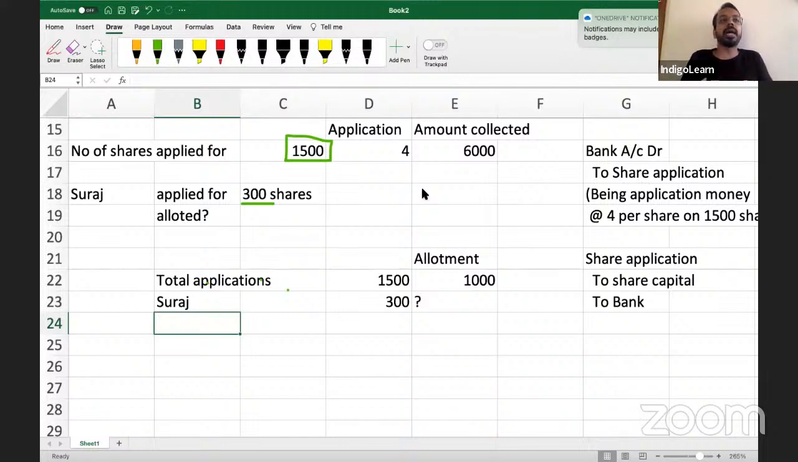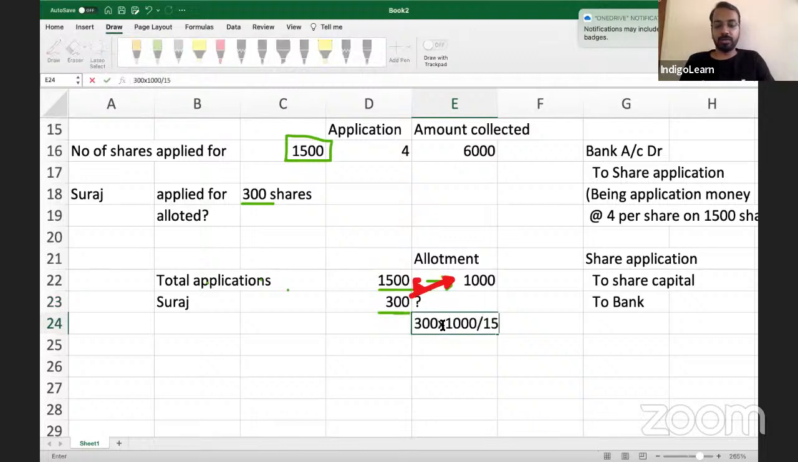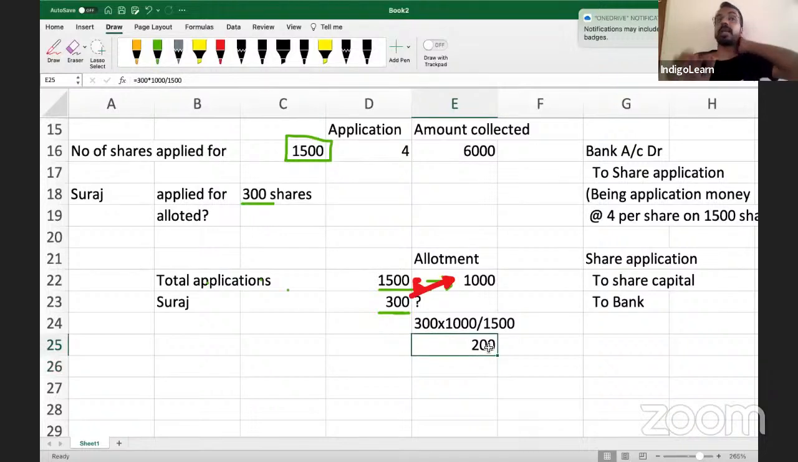See, we have to do a pro rata allotment or proportionate allotment. Proportionate allotment means if 1500 get 1000 shares, how many shares will 300 applications get? So for this, you do a simple cross multiplication: 300 multiplied by 1000 divided by 1500. This is called pro rata allotment. So Suraj will get 200 shares, allotted. Now extra 100 shares amount, whatever I have paid, will be adjusted against the allotment. Any doubt so far?